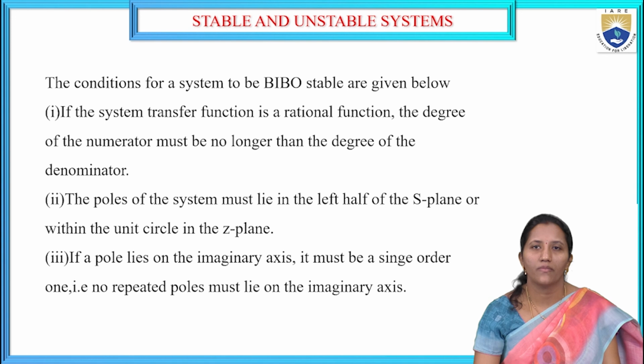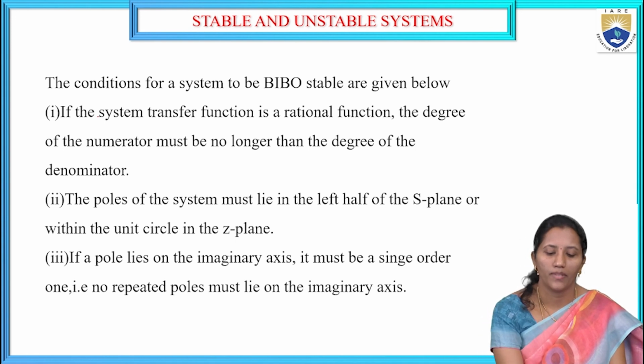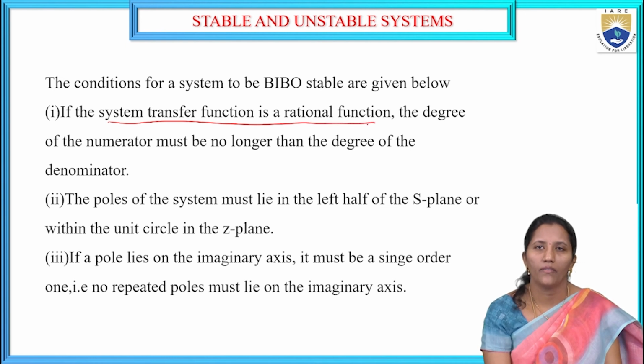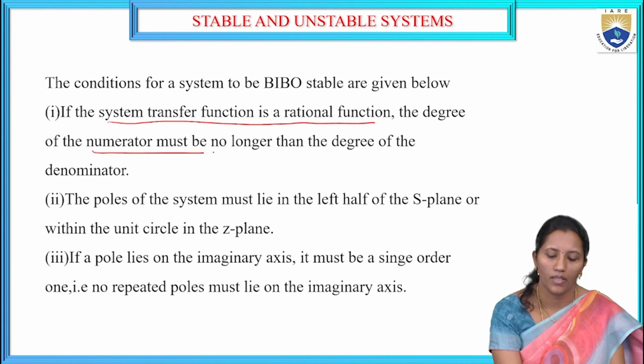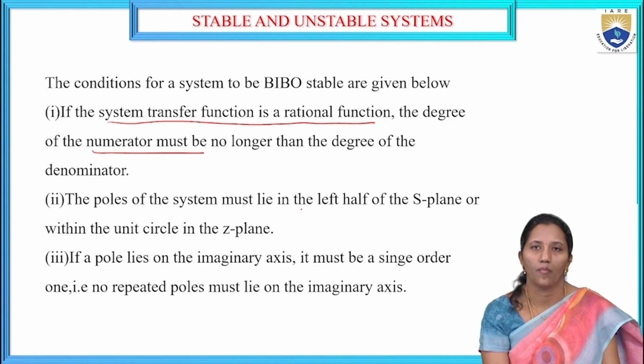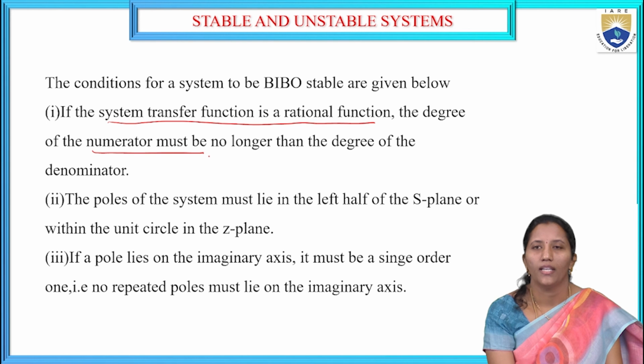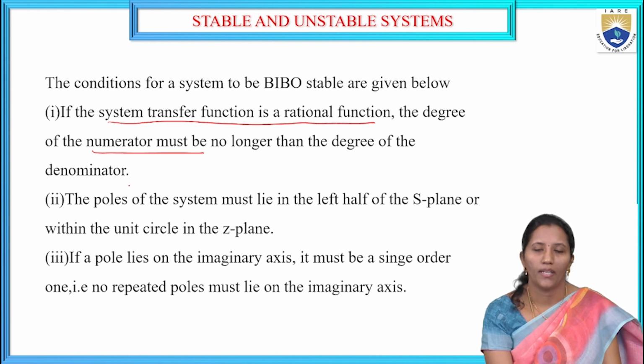The conditions for a system to be BIBO stable are given below. If the system transfer function is a rational function, the degree of the numerator must be no longer than the degree of the denominator. So the degree of the numerator must be less than the degree of the denominator. Then the system will be stable.